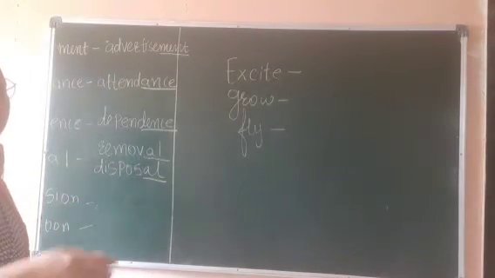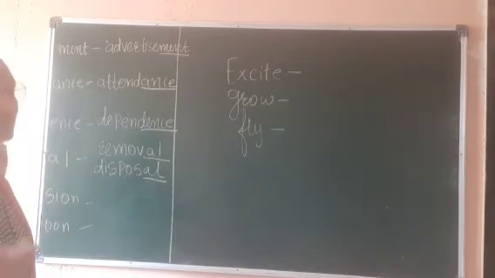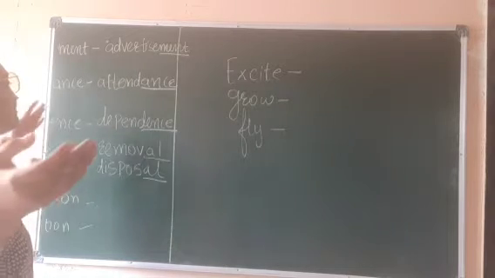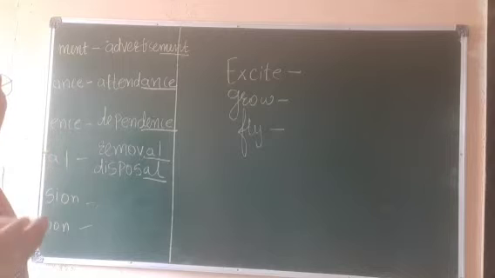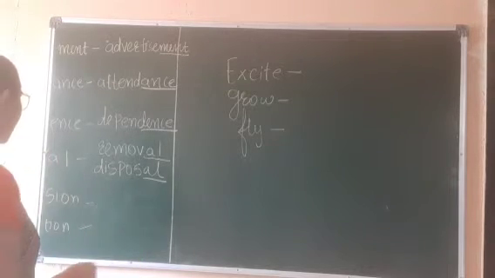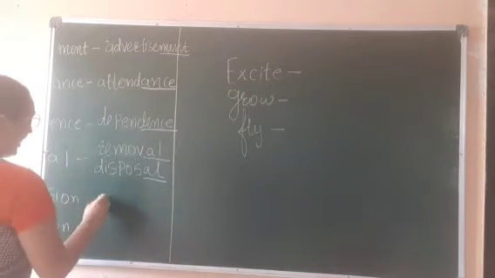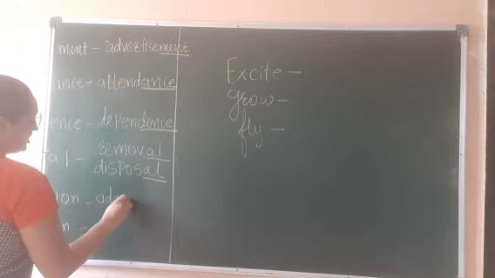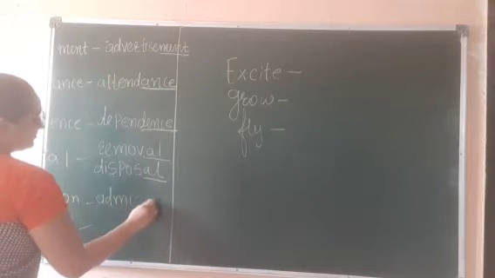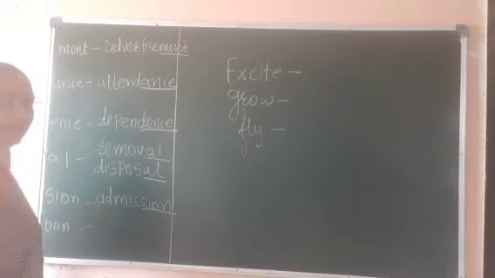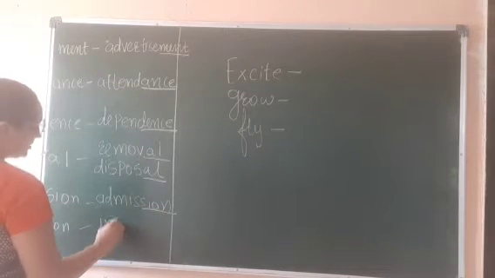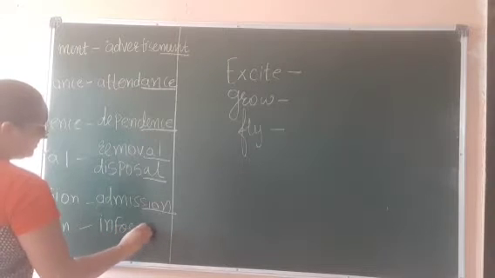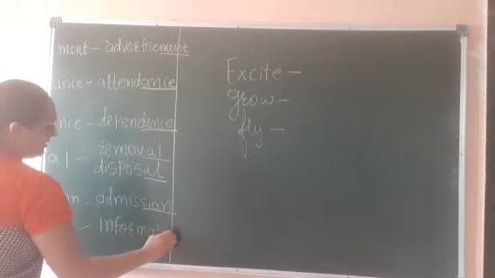al. So in this way we can make many abstract nouns with the help of suffixes, and we have to add them at the end of the word. Okay. For example, sion, so we can write admission, sion, right? So now next, tion, information, right?